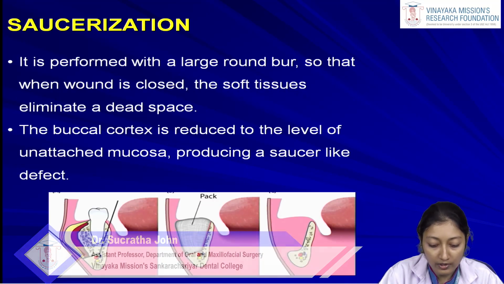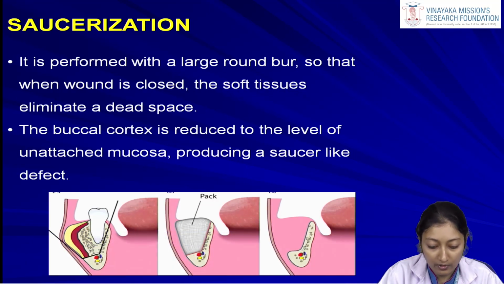Now there is no more dead space or bony cavity, because when we suture, the soft tissue is going to come and lie nicely over this saucer defect which we have created. In this way there will be no dead space. So we take up a procedure like saucerization when there is a large cavity remaining after removal of the sequestrum. This is done to eliminate dead space formation, because if a large dead space is there, bleeding can occur into that area and an extensive blood clot can form, again leading to an infection.